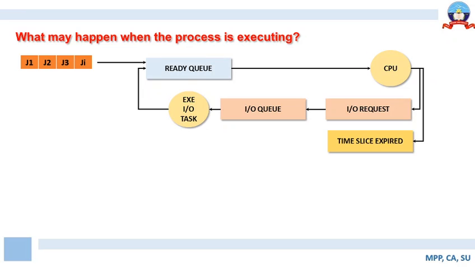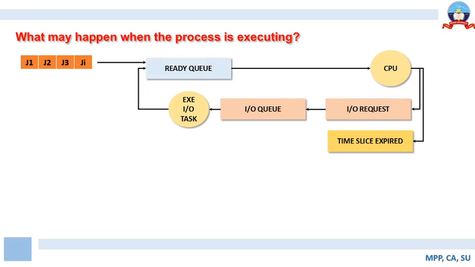Say for an example, every process is to execute for 2 nanoseconds. So once 2 nanoseconds are assigned to a particular process and it gets over, then what I need to do is place that particular process in the ready queue and assign the next time slice to the next process.